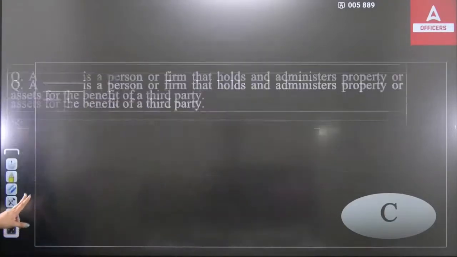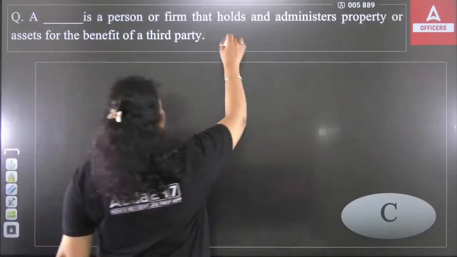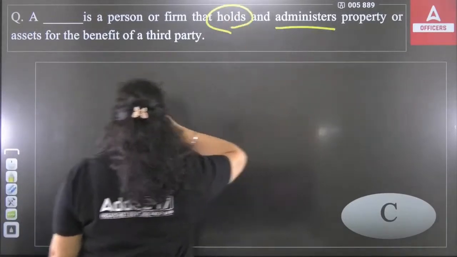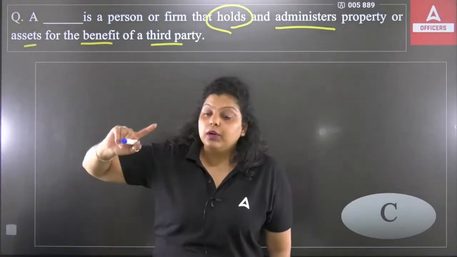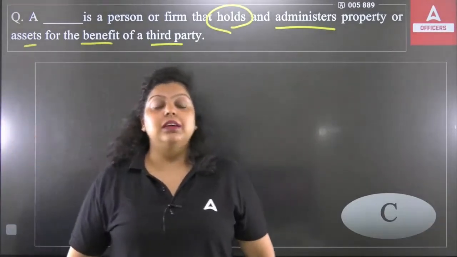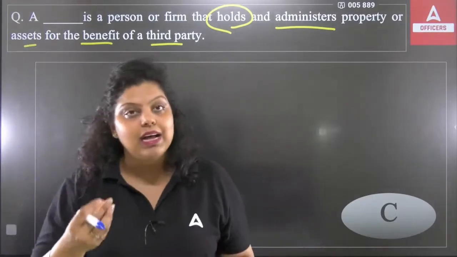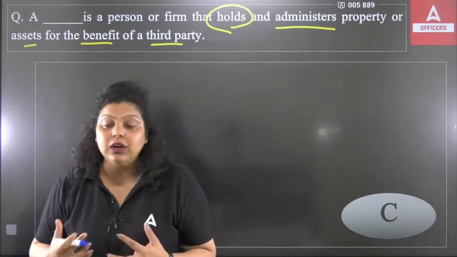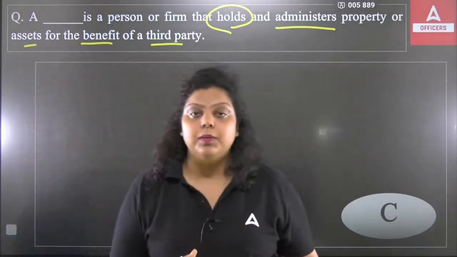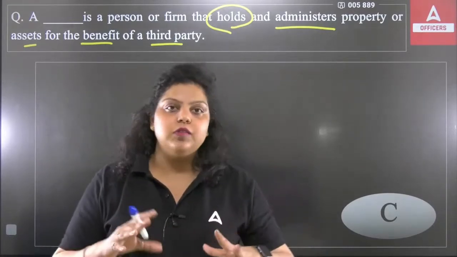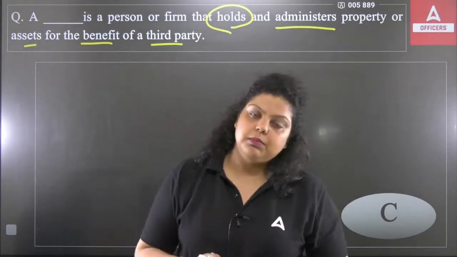Okay. Now the second question is talking about a dash, which is a person or firm that holds and administers property or assets for the benefit of a third party. So we're talking about a person who holds and administers the property or the asset for the benefit of the third party. What is this person known as? It's a trustee. So there is one relationship, trustor and trustee relationship, between bank and customer. Also the bailor and bailee relationship between bank and customer.